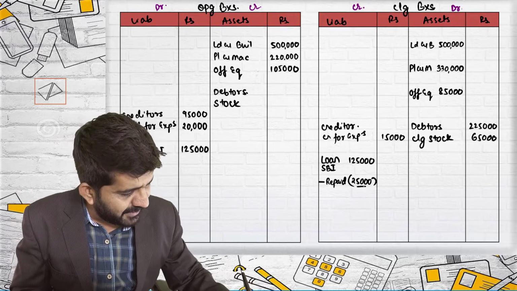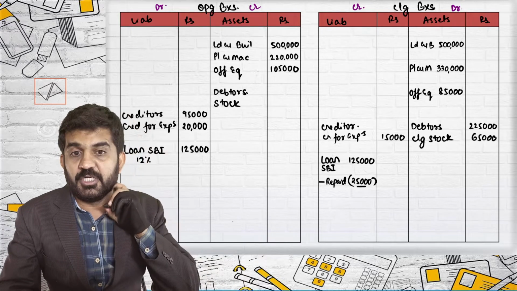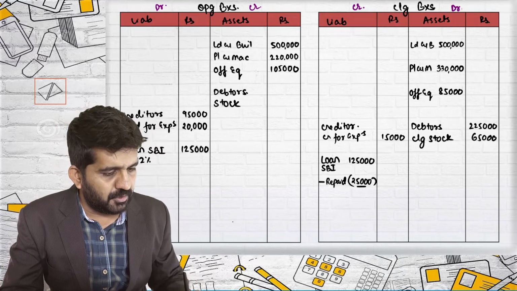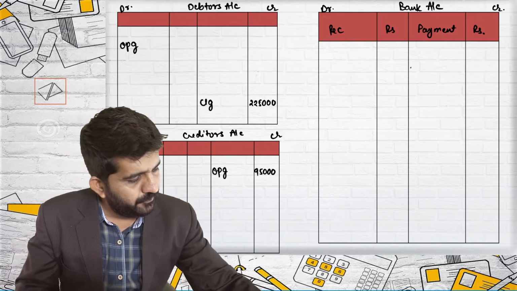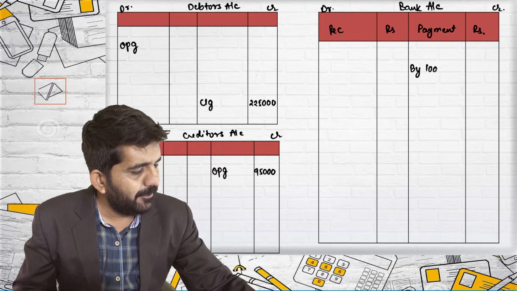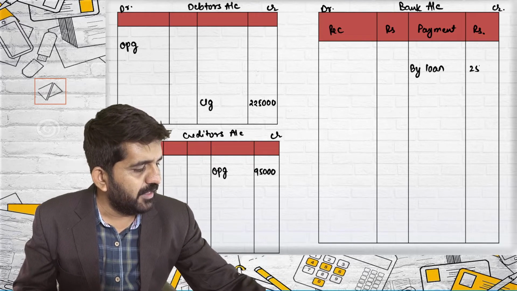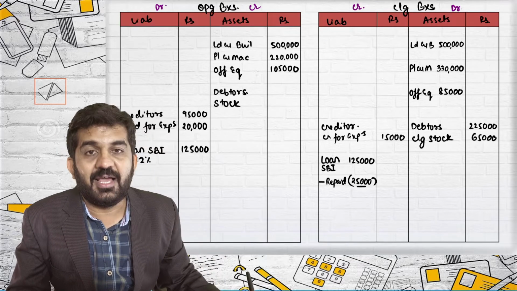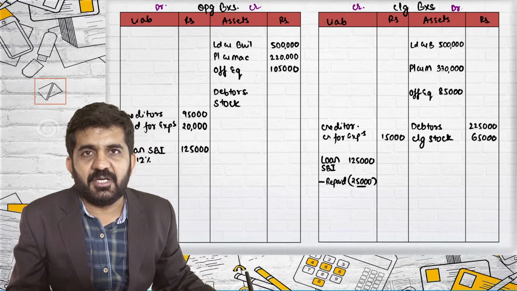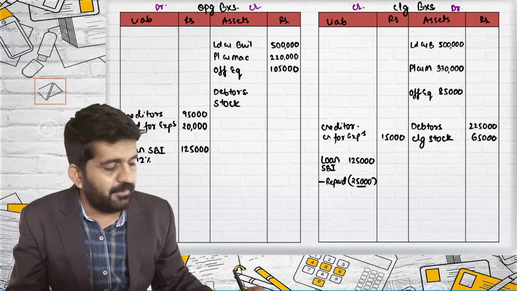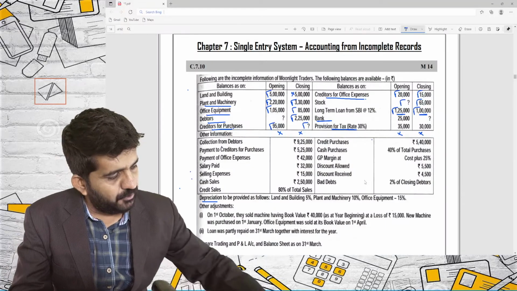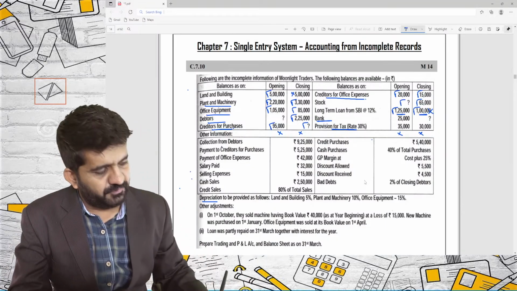First, let me pass second entry for this 25,000. 25,000 loan was repaid in current year, so it will be going out of our bank account. By loan 25,000. Credit effect, balance sheet liability side, closing balance sheet liability side minus is debit effect. Debit effect, credit effect of 25,000 is also tallied. And I have decided I'll not be giving anything of this 1 lakh rupees.